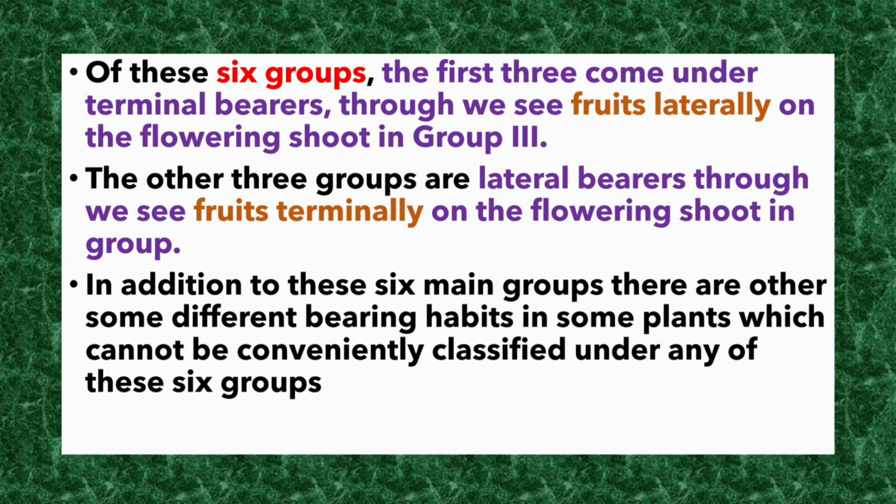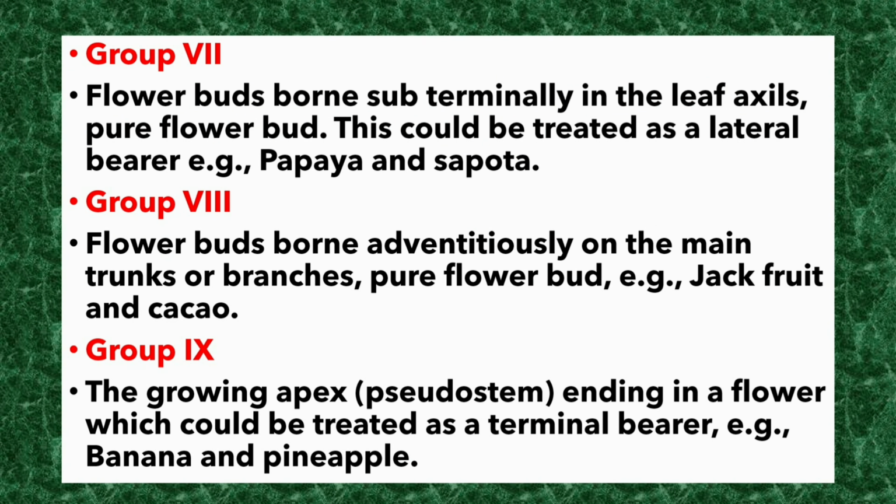In addition to these 6 main groups, there are some different bearing habits in some plants which cannot be conveniently classified under any of these 6 groups. Group 7. Flower buds borne subterminally in the leaf axils. Pure flower bud. This could be treated as lateral bearers. Example, papaya and sapota. Group 8. Flower buds borne adventitiously on the main trunks or branches. Pure flower bud. Example, jackfruit and cocoa.